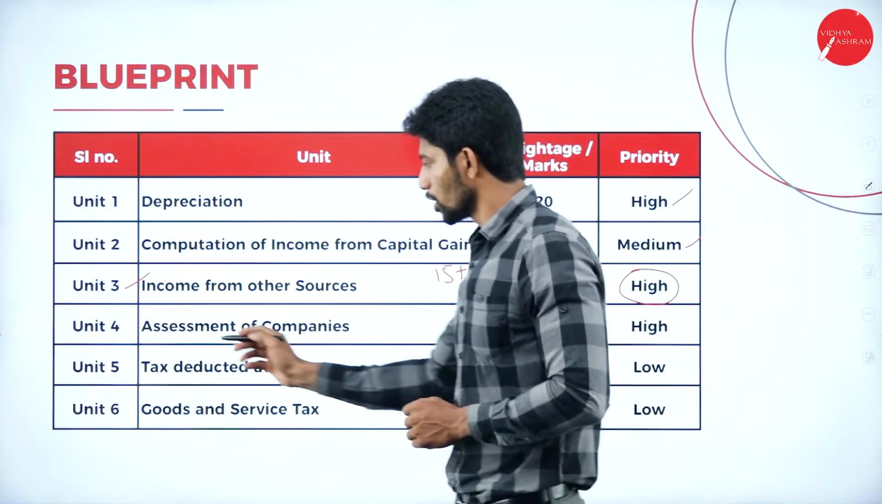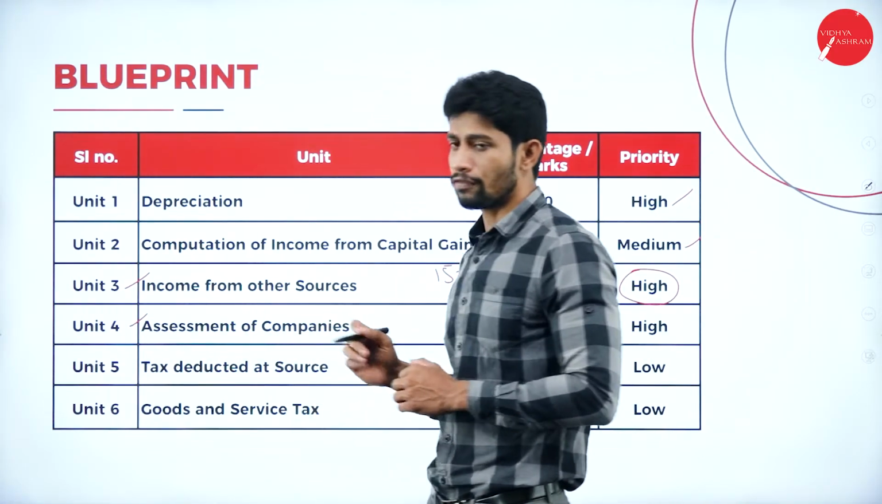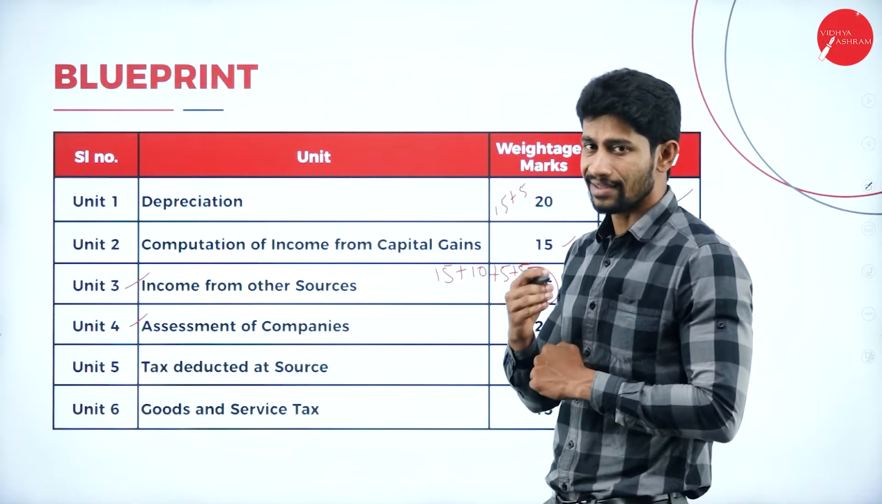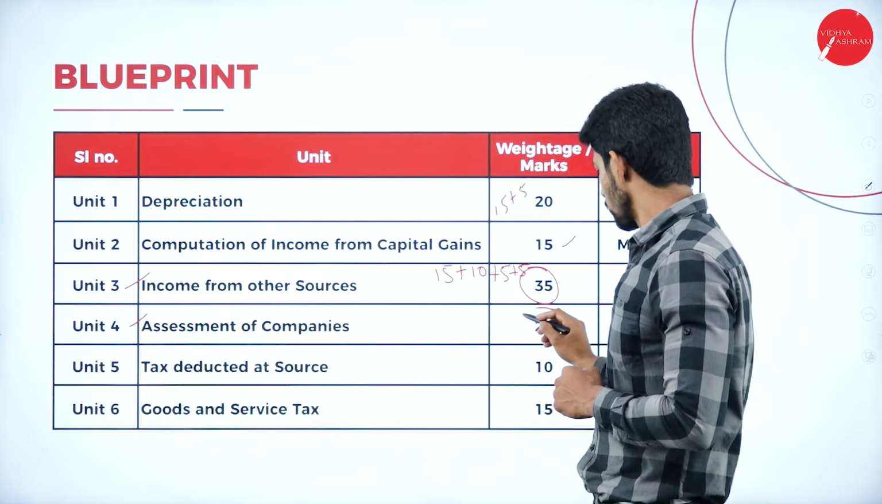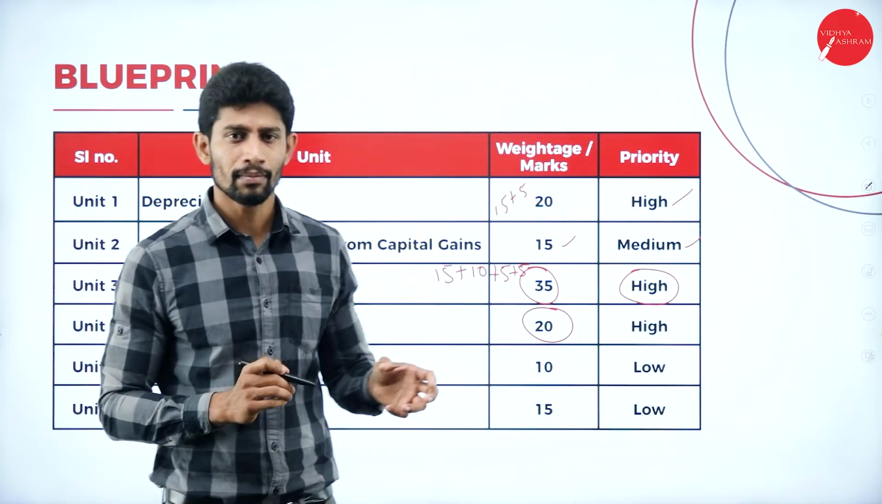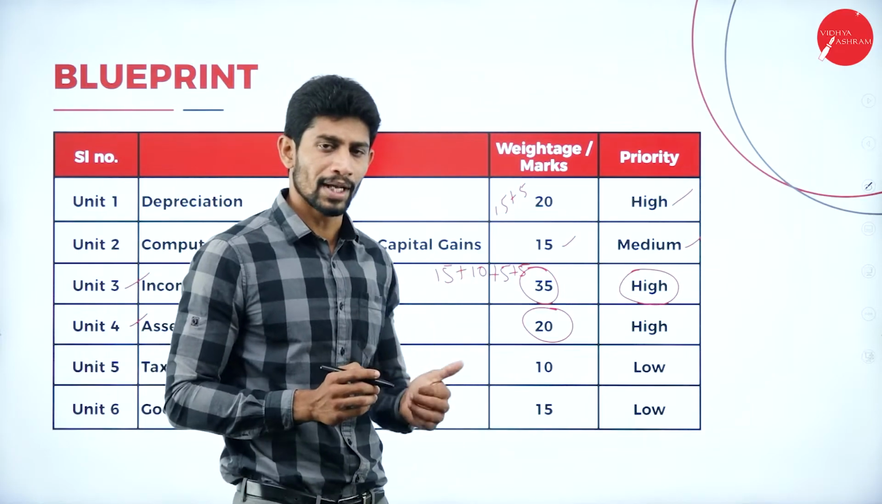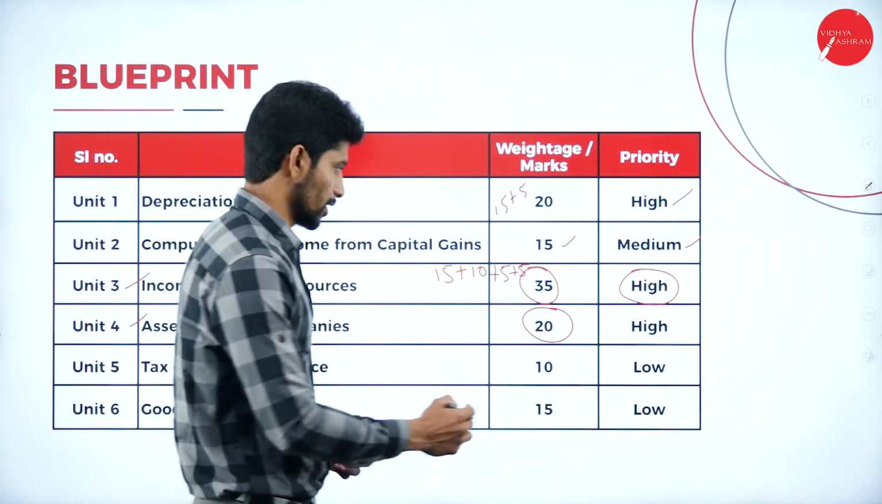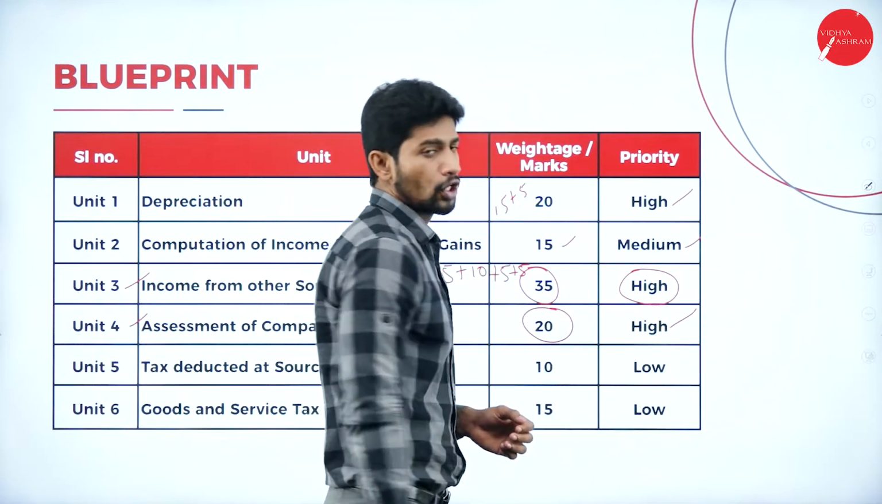Next, moving on, unit number 4, assessment of companies. You will be getting questions for 20 marks. They will be asking a 15 marks practical question plus a 5 marks theory question. For this chapter also, give more priority.